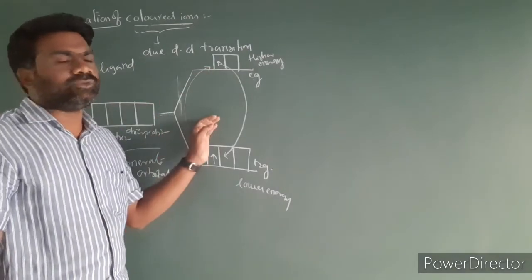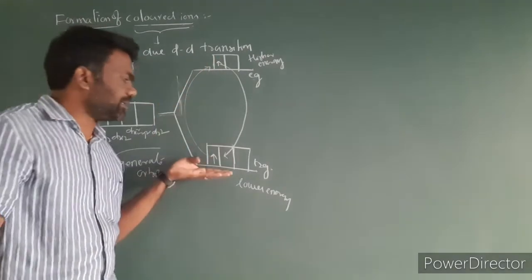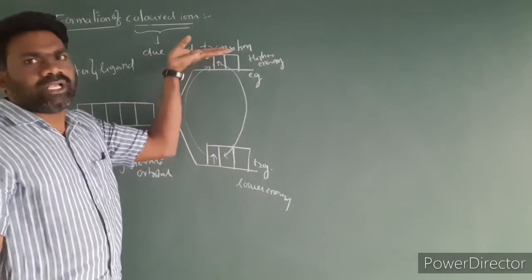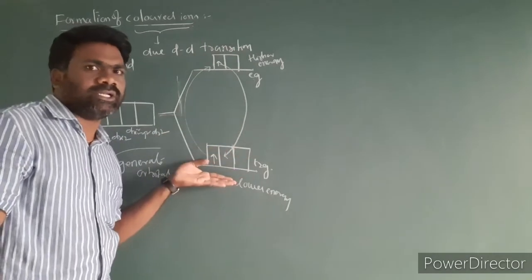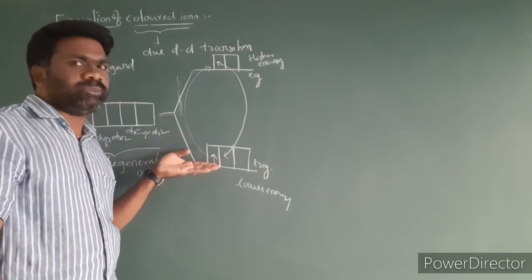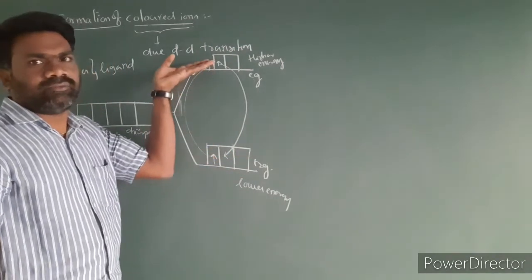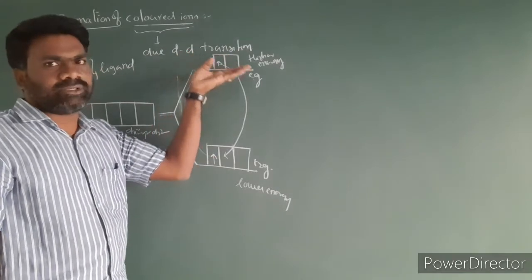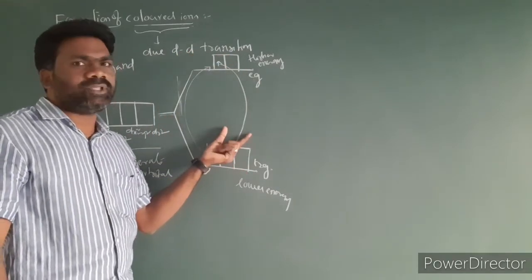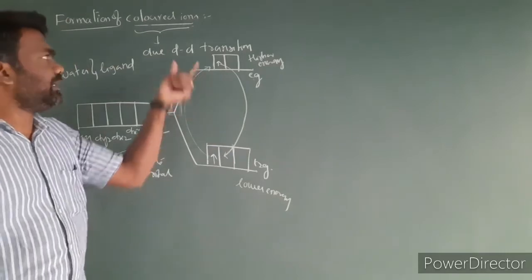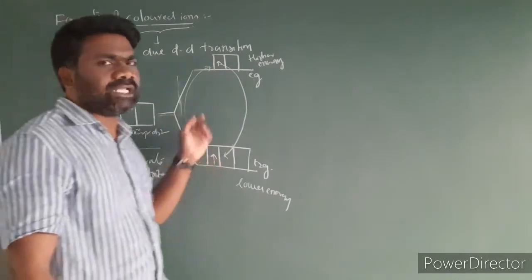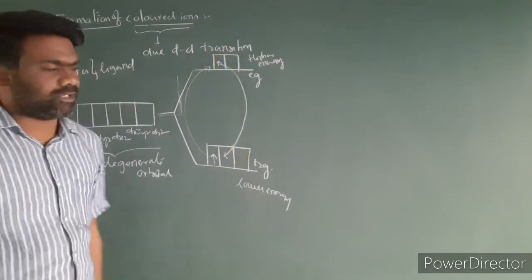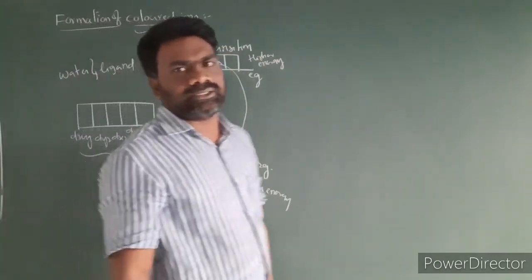When the electron comes back to the ground state, it emits the energy absorbed in the visible spectrum. So the color is due to the d-d transition: the electron is excited from the lower energy state to the higher energy state and returns to the ground state. The color of the metal ions is due to this excitation. When electrons move from one d orbital to another d orbital, we call it a d-d transition.